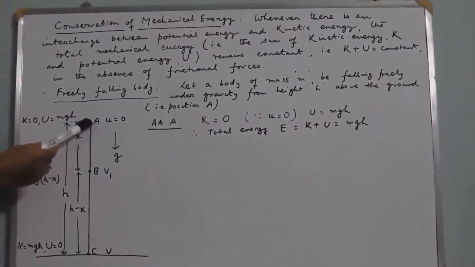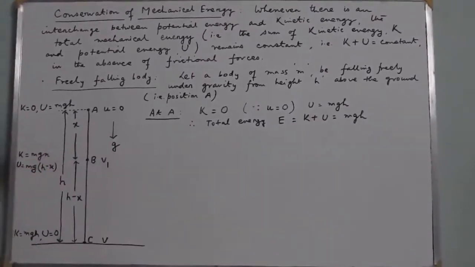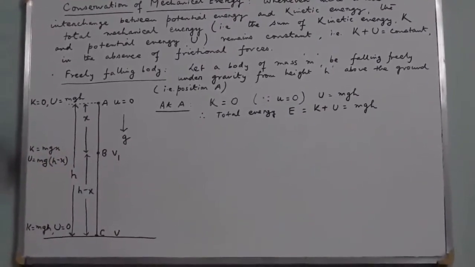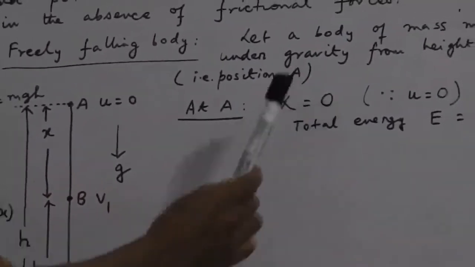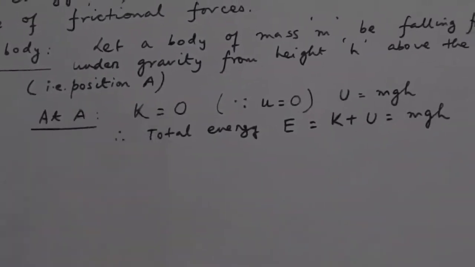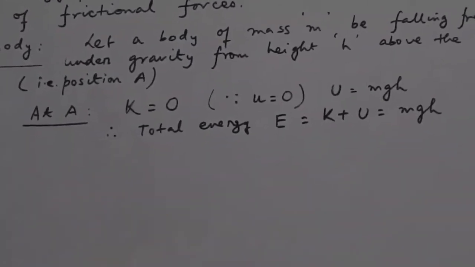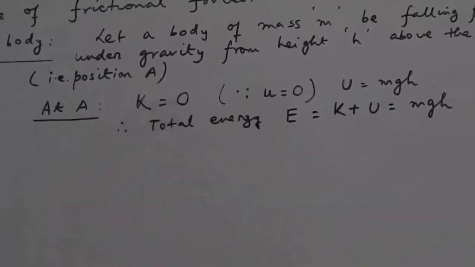When it is just released or dropped from the point A, its initial velocity u is 0. And if its initial velocity is 0, then definitely its kinetic energy K is also 0, because we already know that kinetic energy is equal to half into mass into square of velocity. Since the initial velocity is 0, obviously kinetic energy is 0.